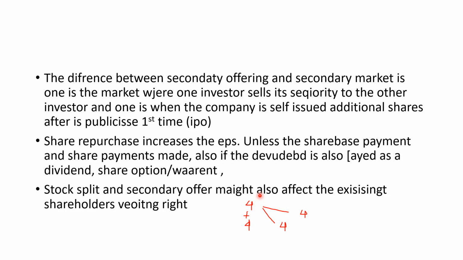How? Because when the split happens, many shares will be sold in the market because the price is low right now. So people want to buy this share, and the demand for the share will rise. As more and more investors start to buy this share, my voting right might also decline unless I exercise my preemptive right. So now we have finished about the equity.